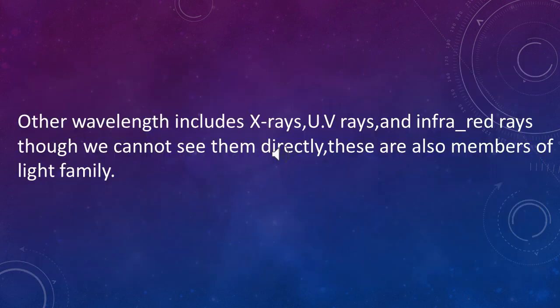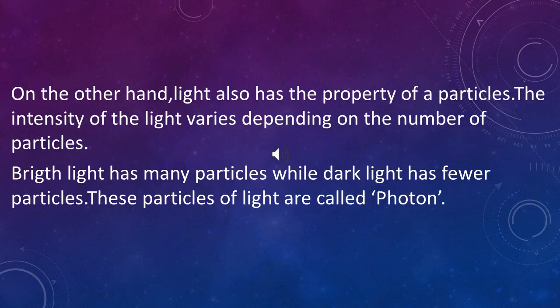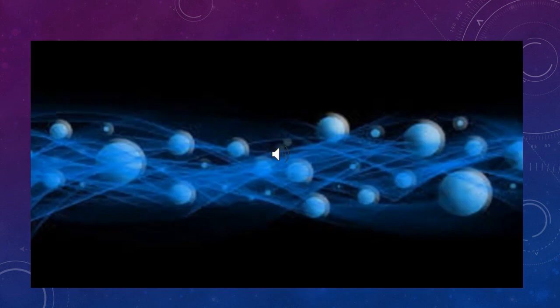The nature of light, or the propagation of light, can be explained by two theories: wave theory of light, and corpuscle theory of light. On the other hand, light has a property of particles. The intensity of light varies depending on the number of particles. Bright light has many particles while dim light has fewer particles. These particles of light are called photons. Here you can see the picture or explanation of a photon, that is the light particle.